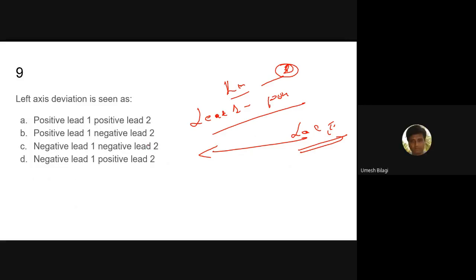Remember, if lead 1 is positive, it may be either normal axis or left axis. Look at lead 2. If lead 2 is positive, fine, don't worry. If lead 2 is negative, call it left axis. And if lead 1 itself is negative, look at lead 2, and if that is positive, call it right axis deviation.